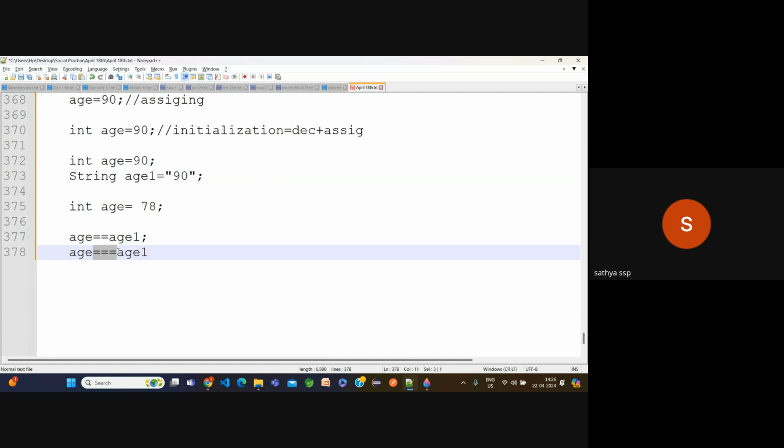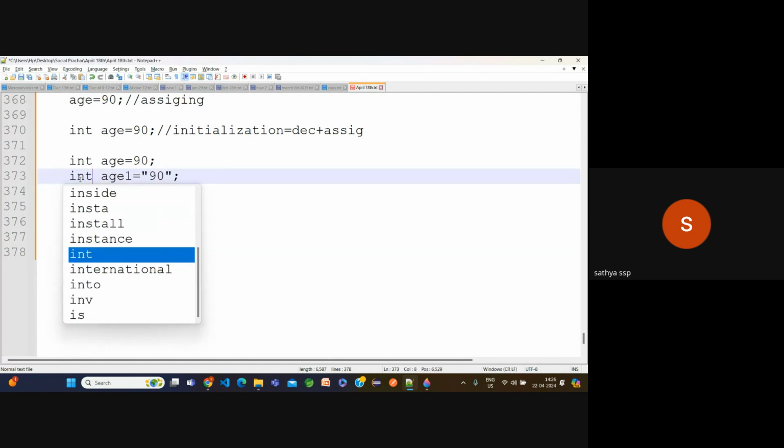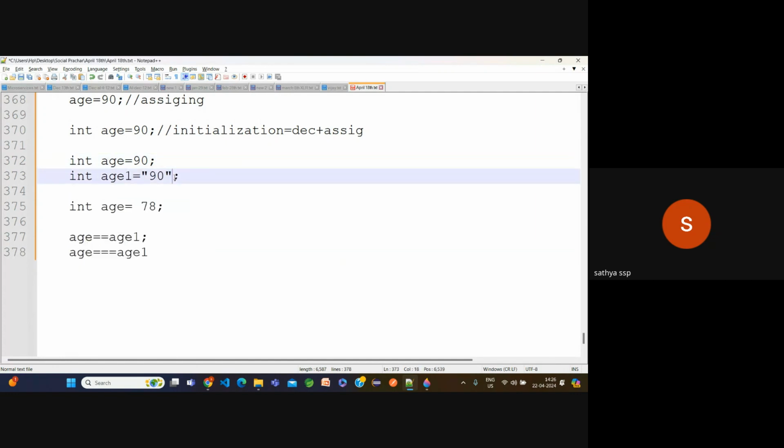The triple equal operator will check the values as well as the type should also be the same. Okay. Now in this case, both are the same. Now it's perfect. Means double equal will check only the values, but the triple equal will check the values with the type also. Both the types should also be the same. Okay. Now that's about variables and data types.